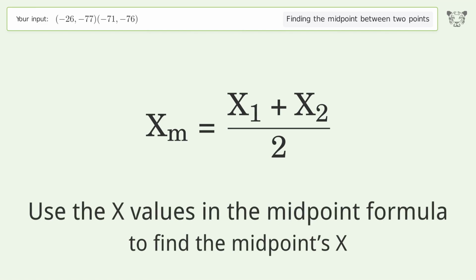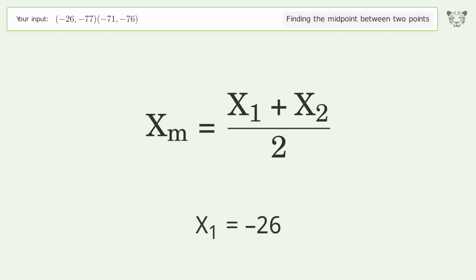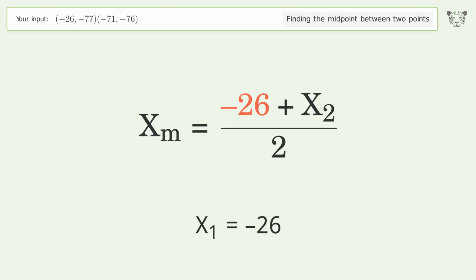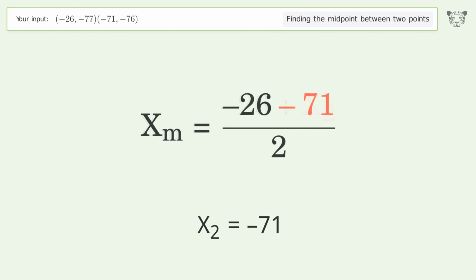Use the x values in the midpoint formula to find the midpoints x. x1 equals -26. x2 equals -71. Simplify the arithmetic.